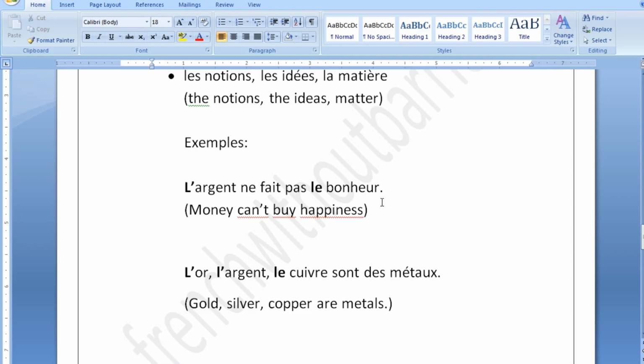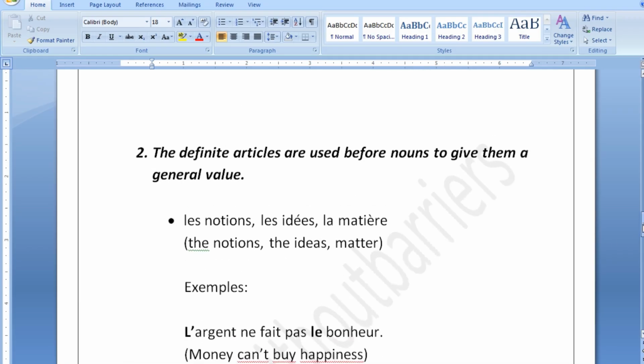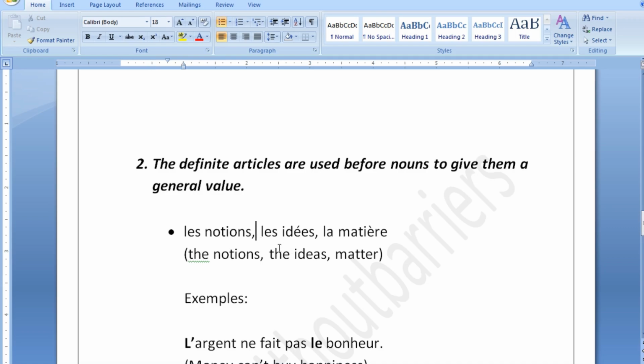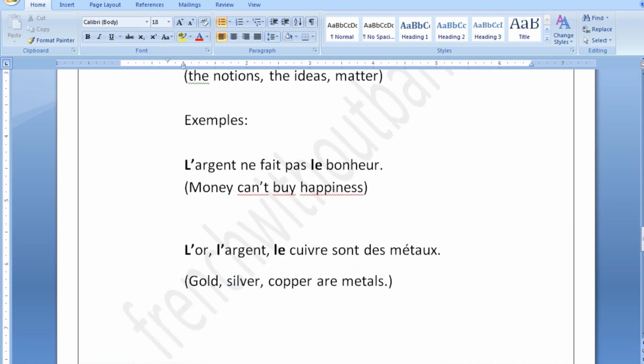In English, as you can see, you're not saying the money can't buy the happiness, but in French you have to say it like this: l'argent ne fait pas le bonheur. So as you can see, we have our definite article before argent and before bonheur. It's a general idea, a notion, or matter, so we are going to use the definite articles.